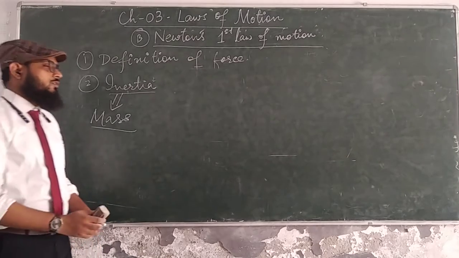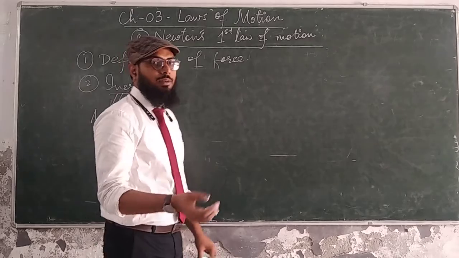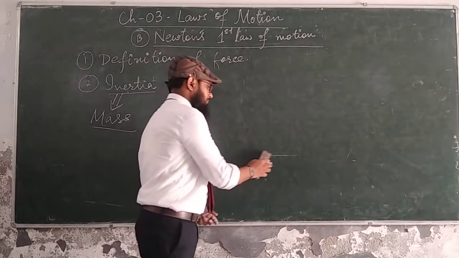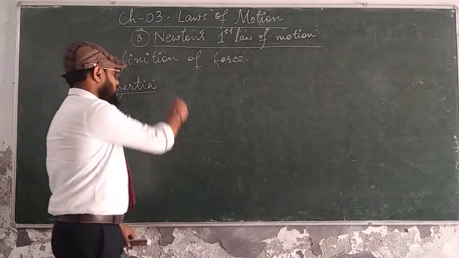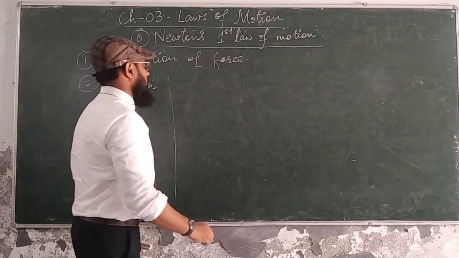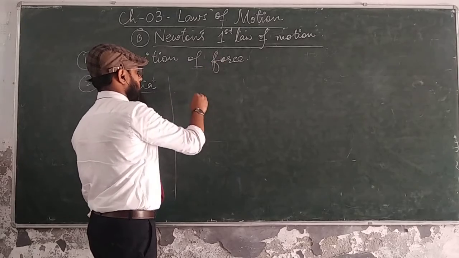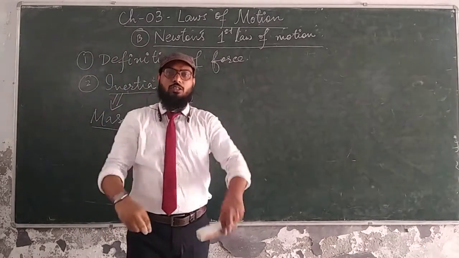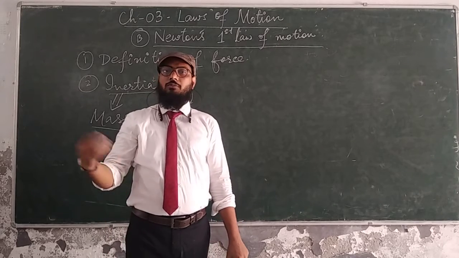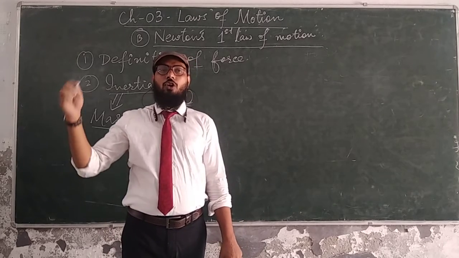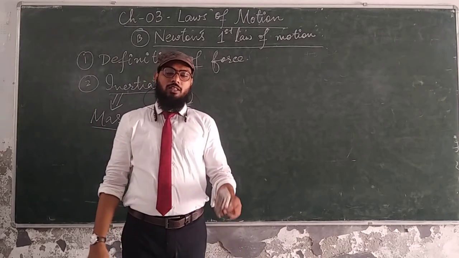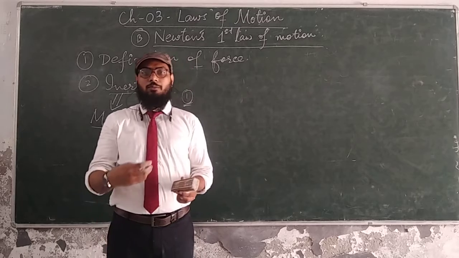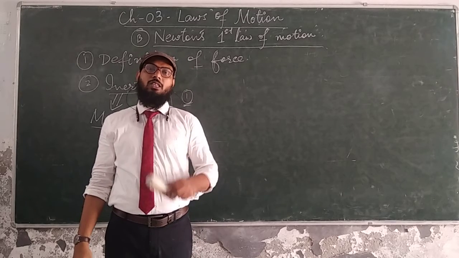Inertia of rest, inertia of motion: you might have seen different examples in our day-to-day life. When you shrug the cloth like this, the cloth becomes clean, or you beat the carpet, then the dirt stuck on the surface of the carpet is removed and the carpet becomes clean.